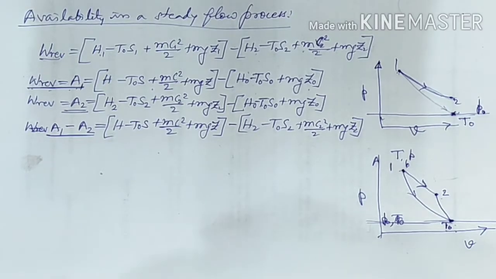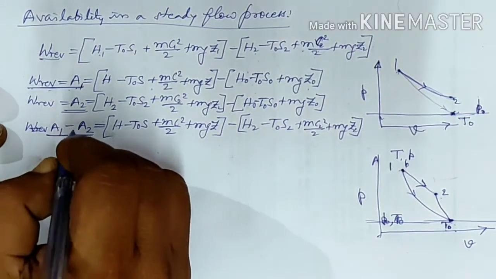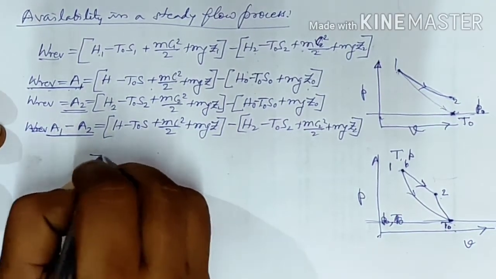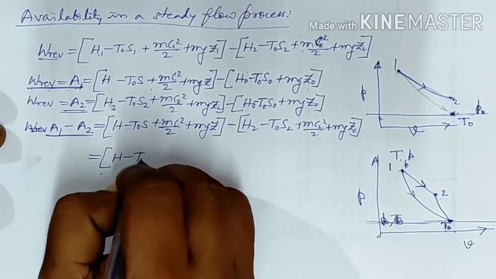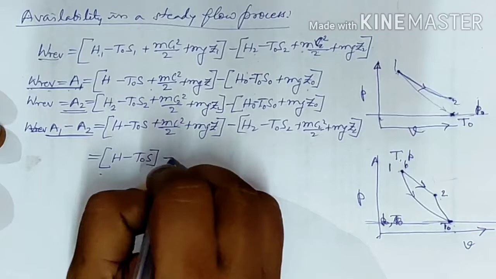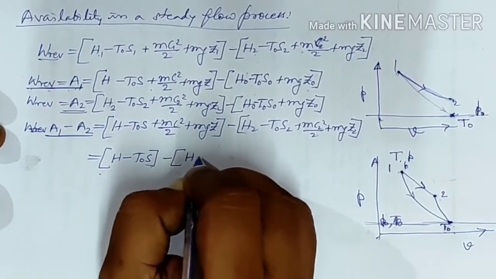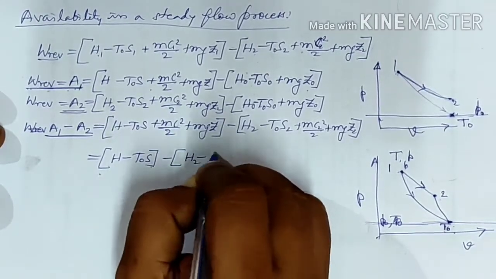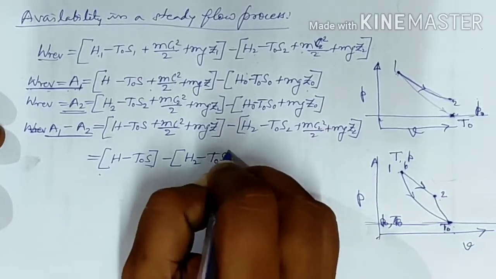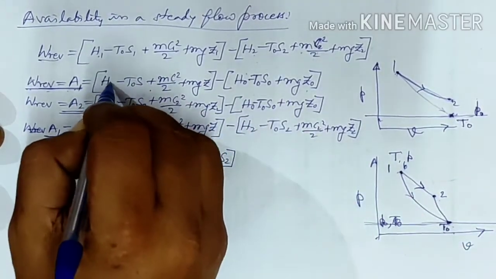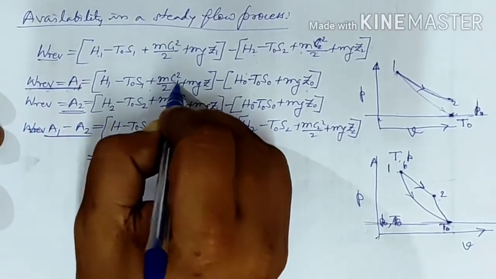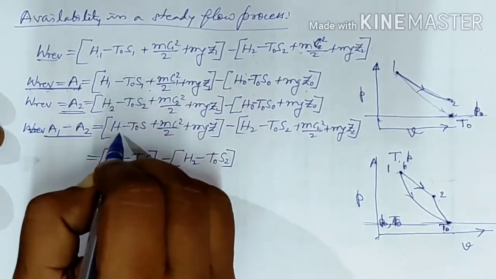If we neglect the kinetic energy and change in potential energy, in that particular case this will become H1 minus T0 S1 minus H2 minus T0 S2.